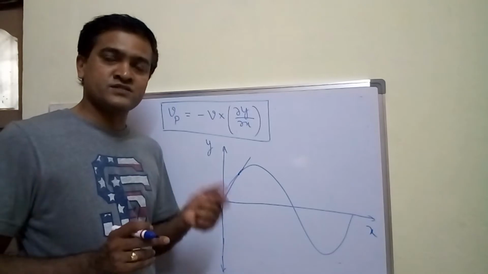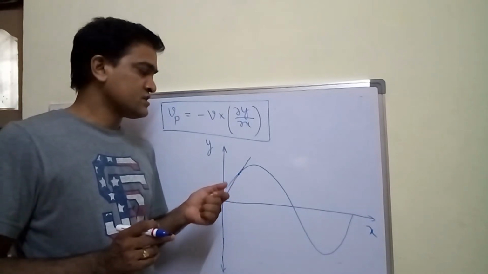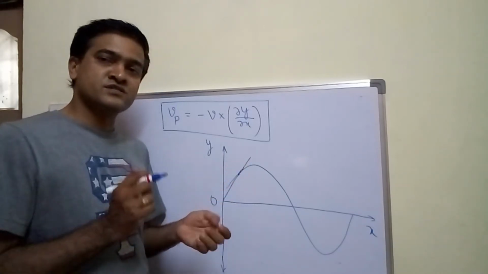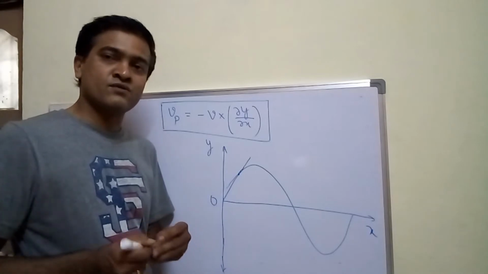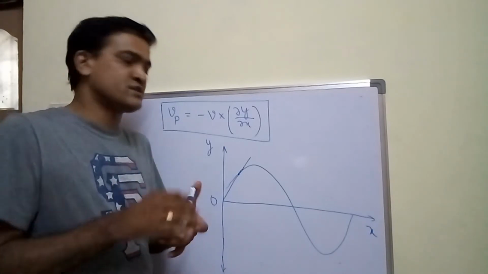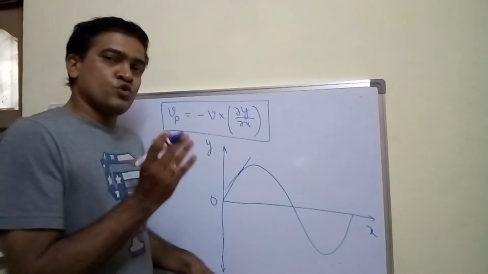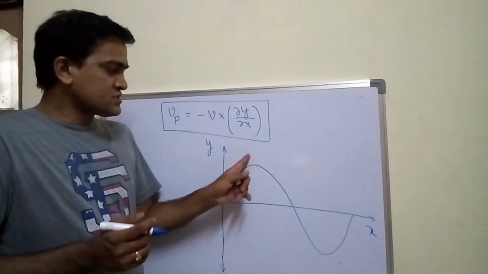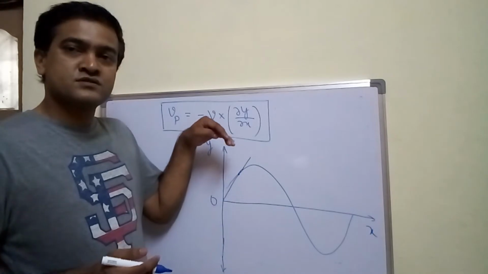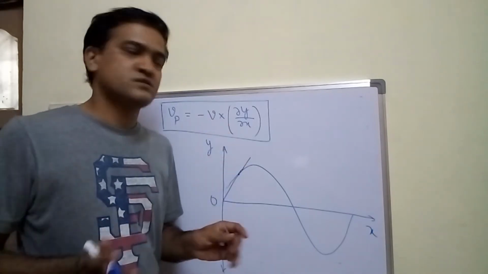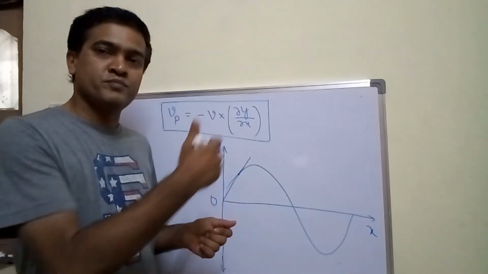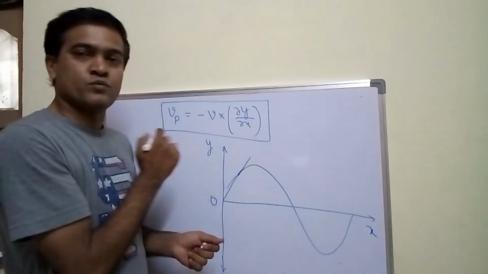Tangent, I repeat, is nothing but a line touching the curve only at one point, that is called a tangent in math. Now slope means what? Slope, I mean this is a slope. Slope means jaradam, in Telugu they say jaradam, right? Slope means this is nothing but a slope.